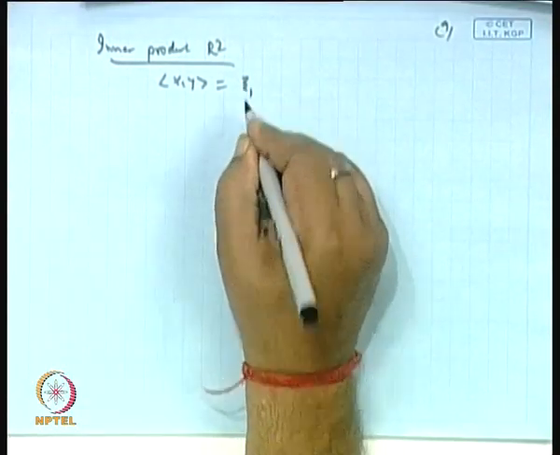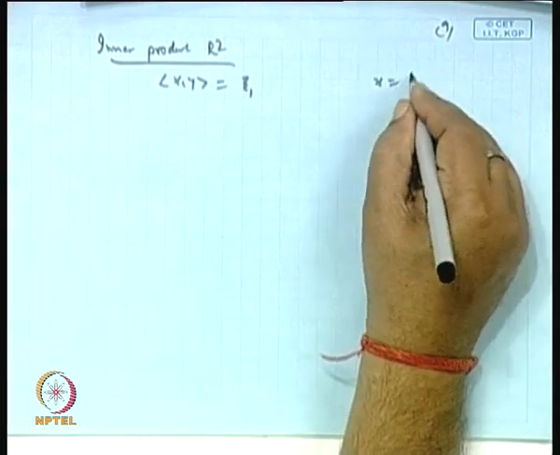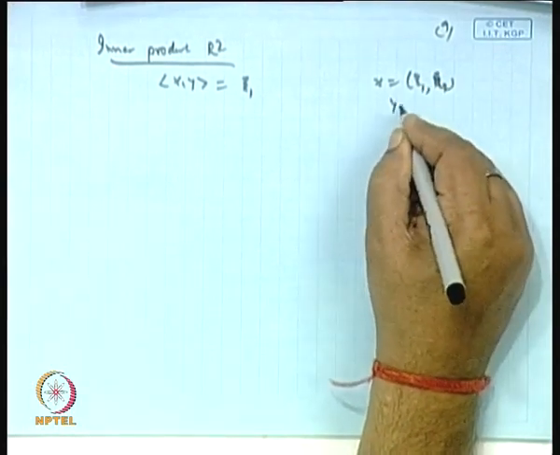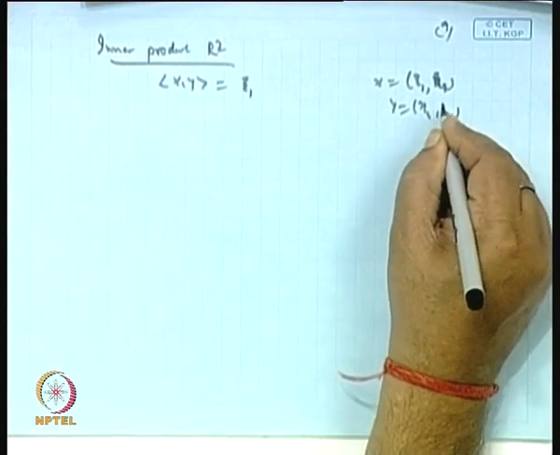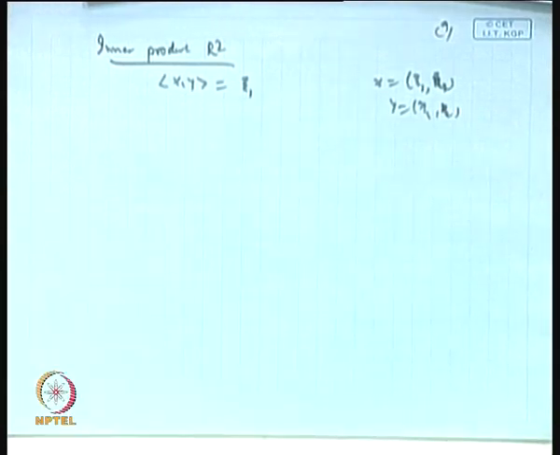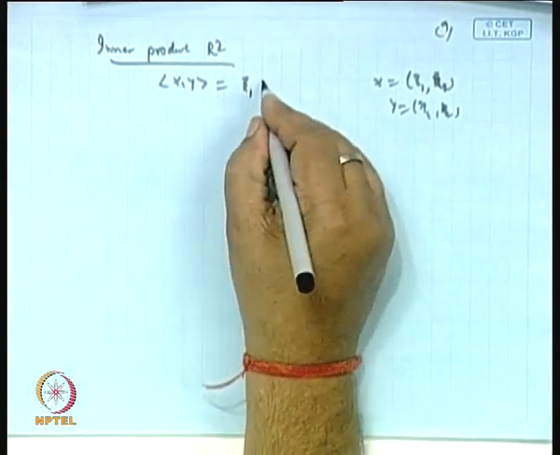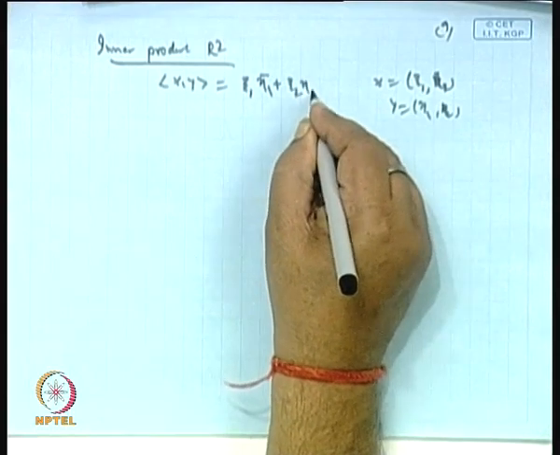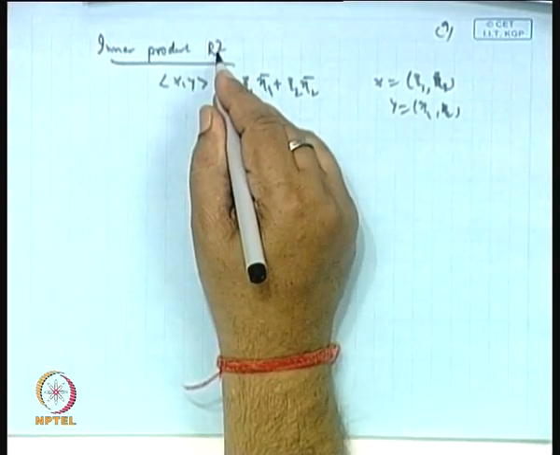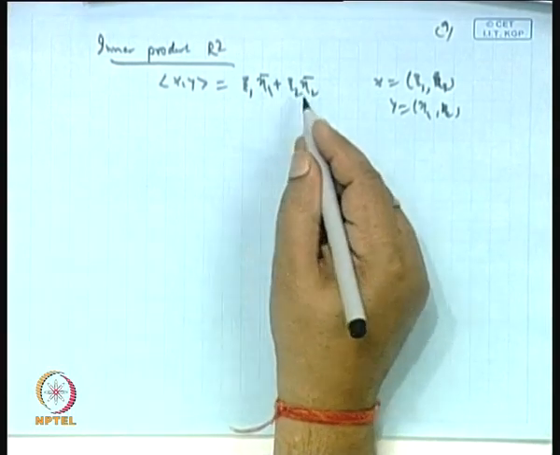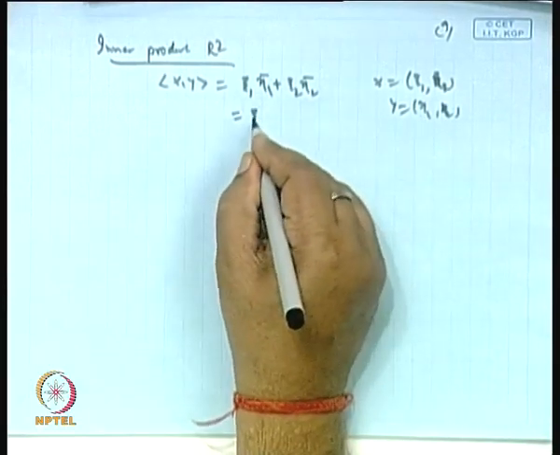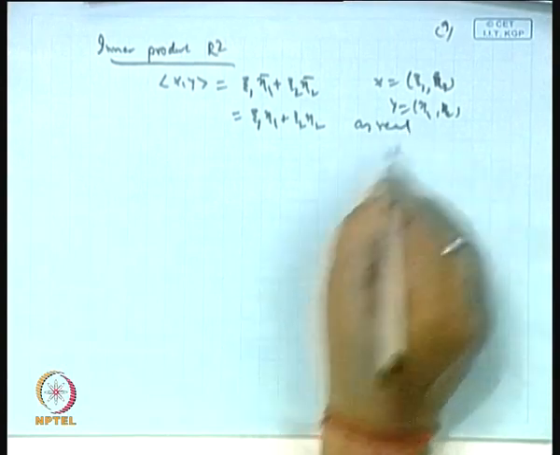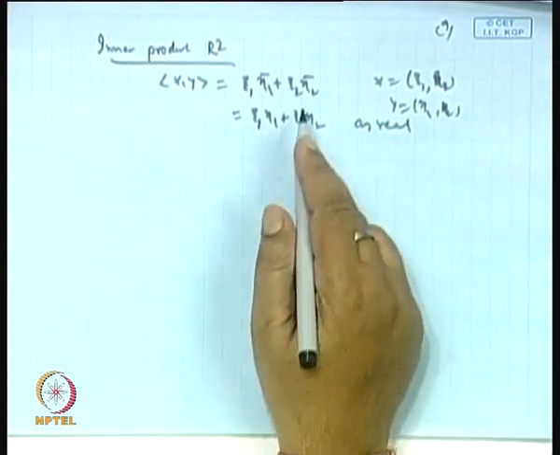If x is (xi1, xi2) and y is (eta 1, eta 2), then the inner product will be xi1 eta 1 bar plus xi2 eta 2 bar, but because it is real, this inner product will be xi1 eta 1 plus xi2 eta 2. Okay. Now, this we want it to be 0.